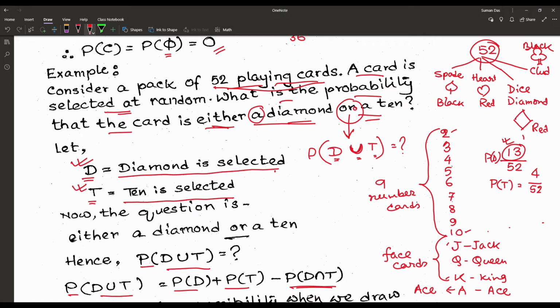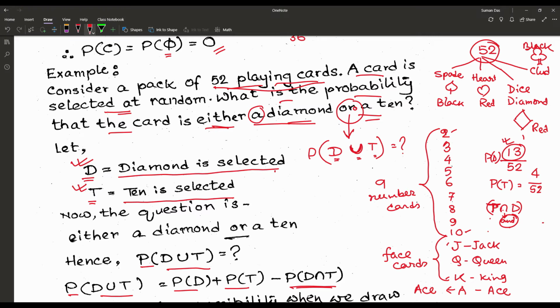Now another one, T intersection D, that means a 10 and a diamond, and that is called AND. According to the English language, it must be a 10 and a diamond, and there is a possibility that one 10 belongs to the 13 cards of diamond.